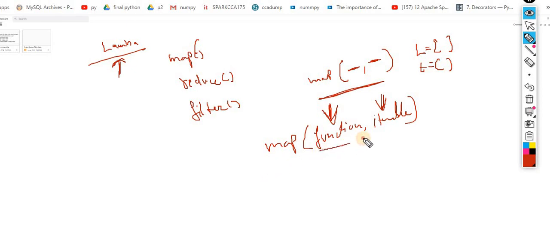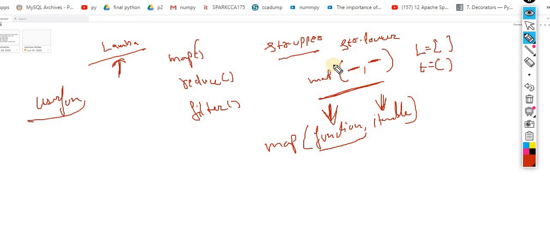For the function, you can use a predefined function as well. For example, str.upper, yes, you can use it, and str.lower, yes, you can use this. Let's suppose you want to pass the upper function, which we know is available in the string class, so I use str.upper. This is the predefined function that you pass here.